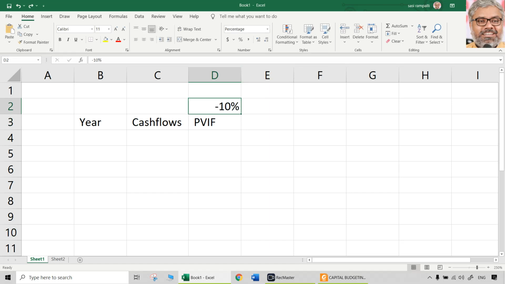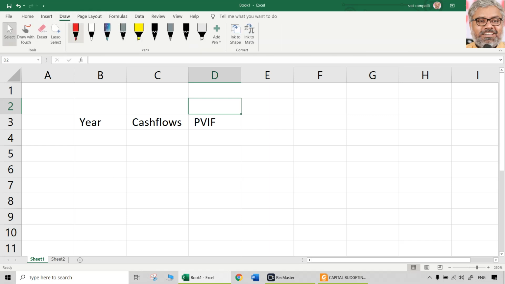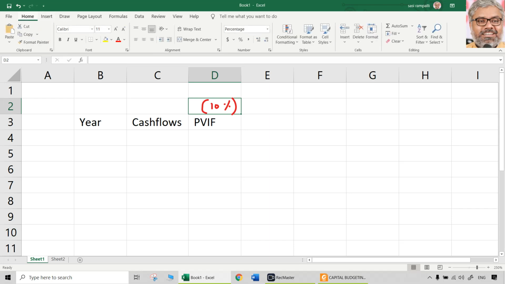Okay, so here it is. Just write it in the bracket: 10%. It has to be clearly written there. Then we have discounted cash flows.